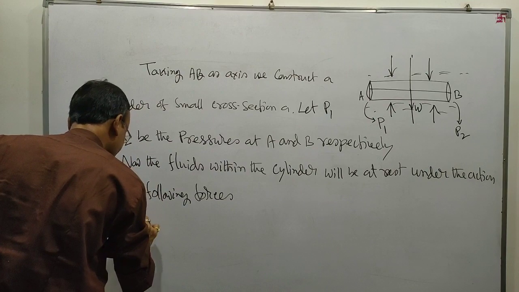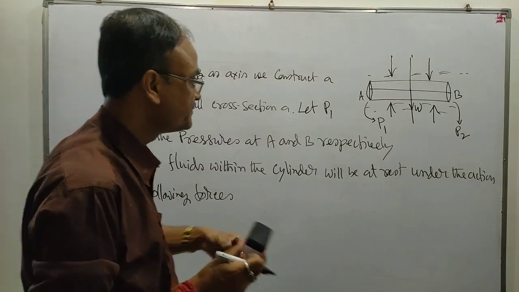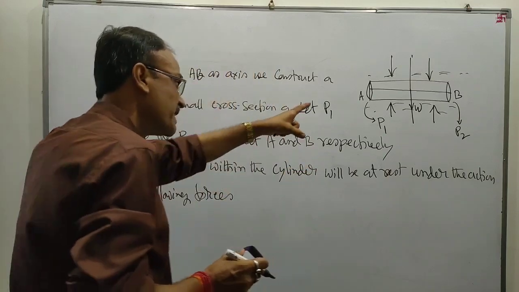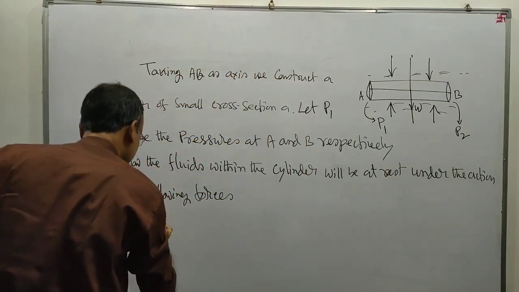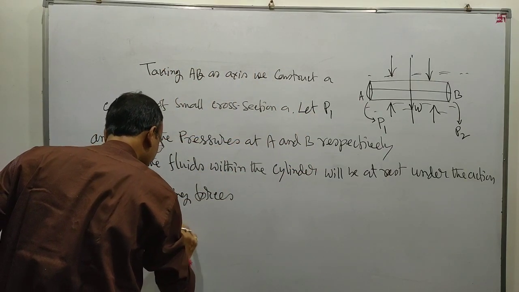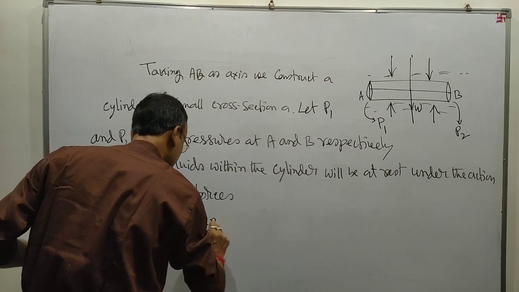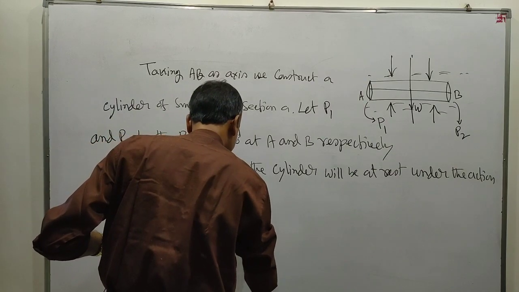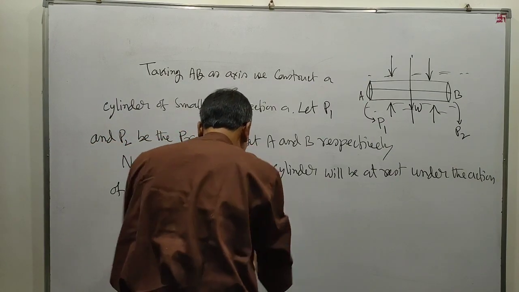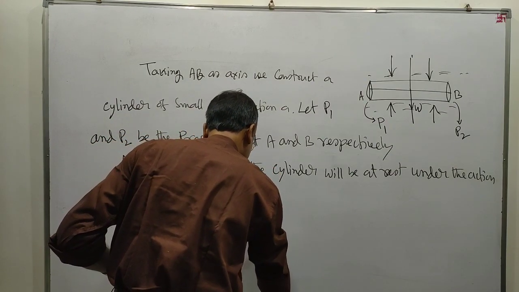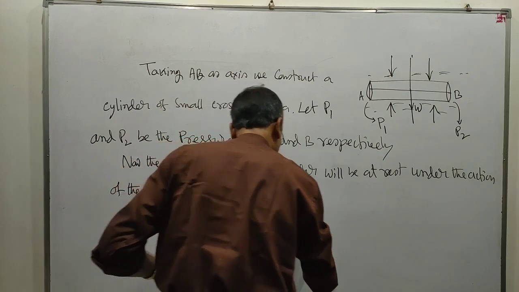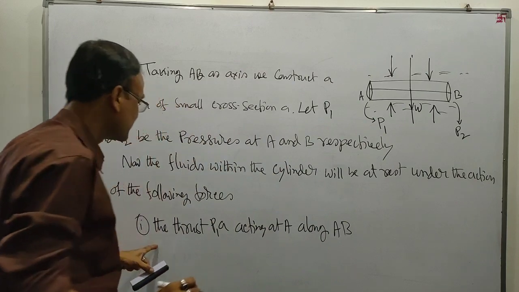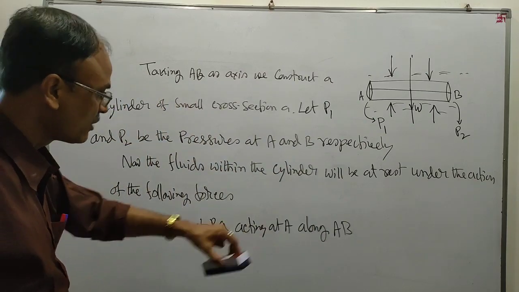Number 1, cross section is A and pressure at A is P1, so the thrust P1A acting at A along AB.